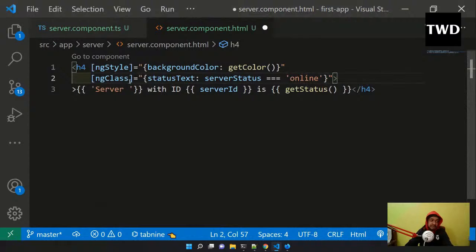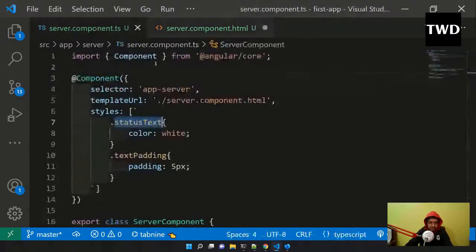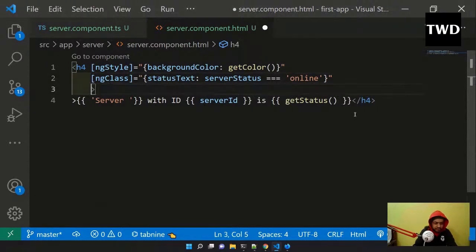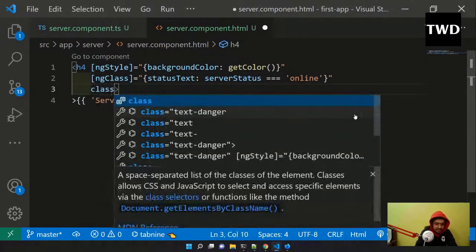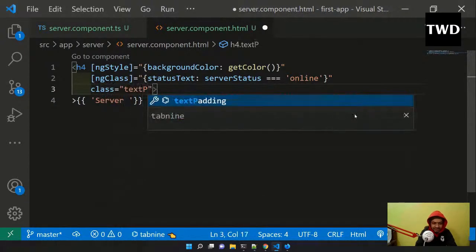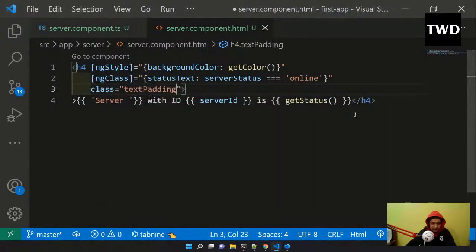So this is quite different from ngStyle which I have. So this we have done, and I have created one more style. And this is how we can use the style also without a CSS. This text padding I have written just to have some padding, so that it will look much better. So class equal to text padding, and this is how we can use it directly also. Text padding, I'll do and save it.